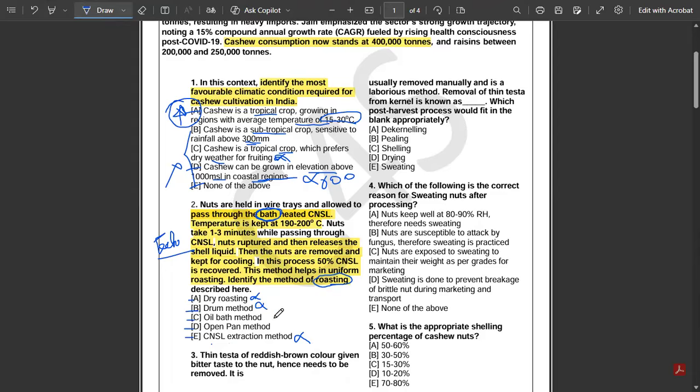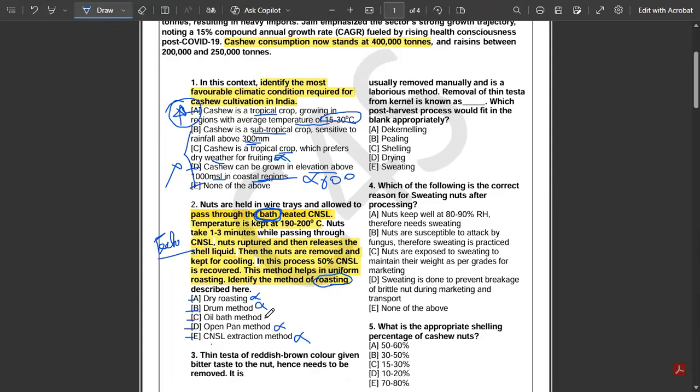Now we are left with option number C and D, open pan method. Again, here also there are no words related to a pan or open condition, isn't it? Rather, it is given that it's in a bath. Bath you cannot have in an open thing, isn't it? There will be a container. So even the open pan method we can eliminate. So we are left with option number C.